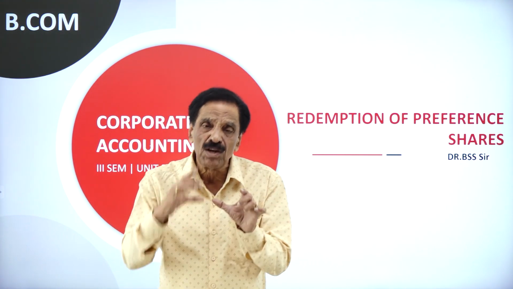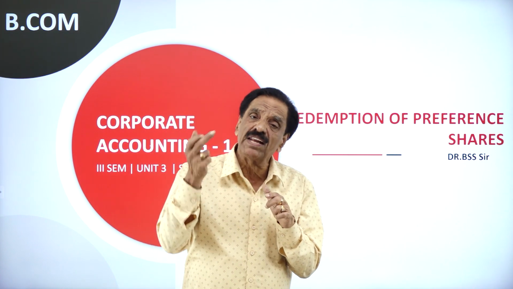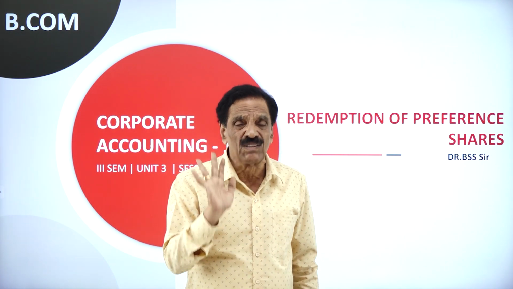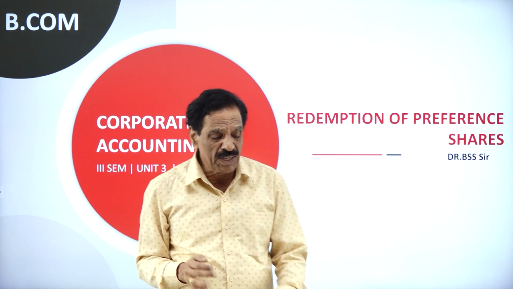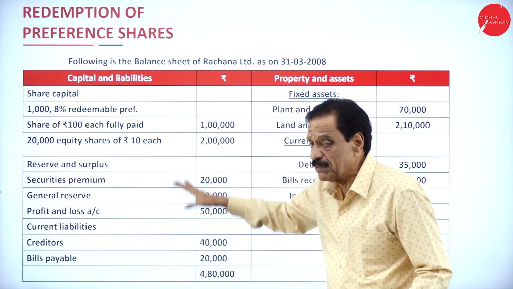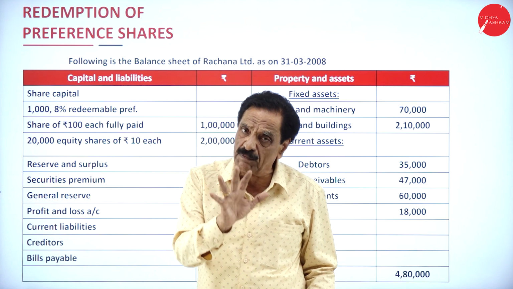Preference share premium should be paid out of the equity share premium. Then, if there is any shortage, you can utilize the profit and loss account. This is the fundamental. So, we will go with the problem now. Here, redemption of preference share with a balance. So far, we solved only for 10 marks. This is for a 15 marks question.